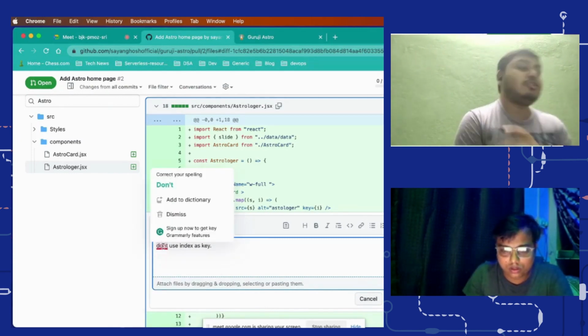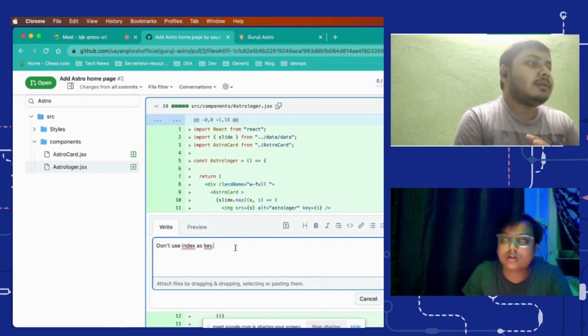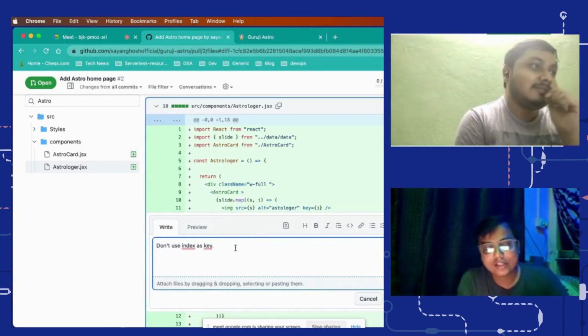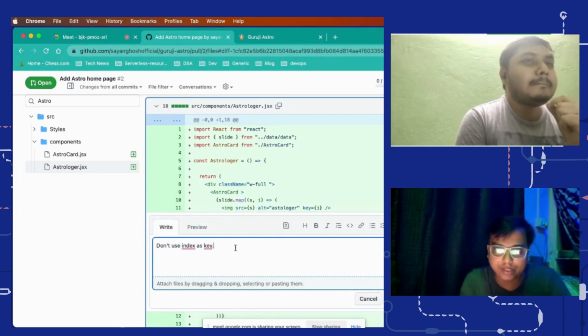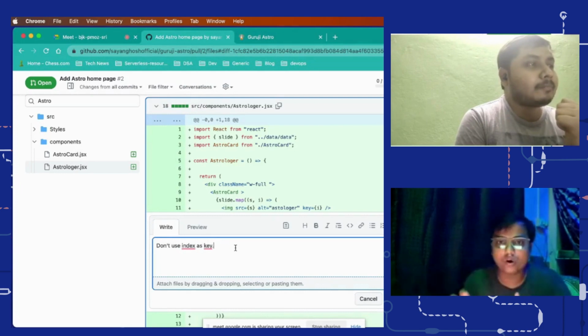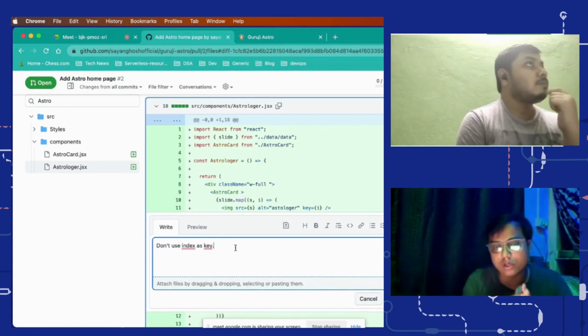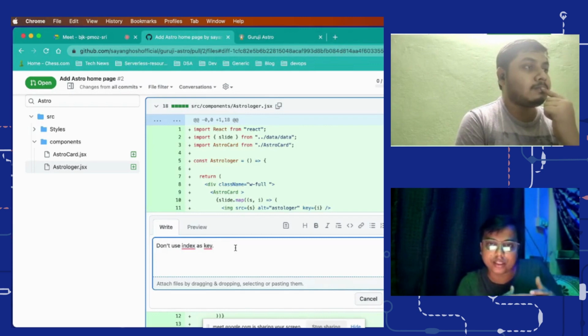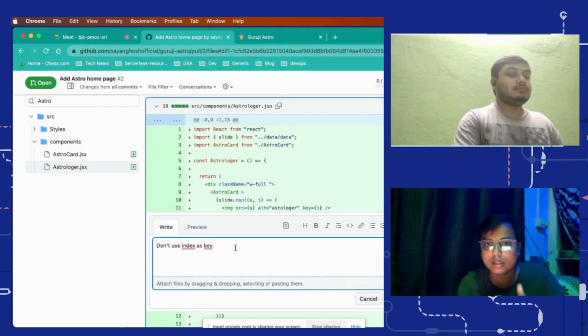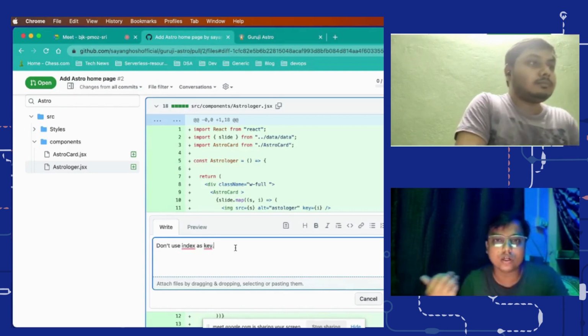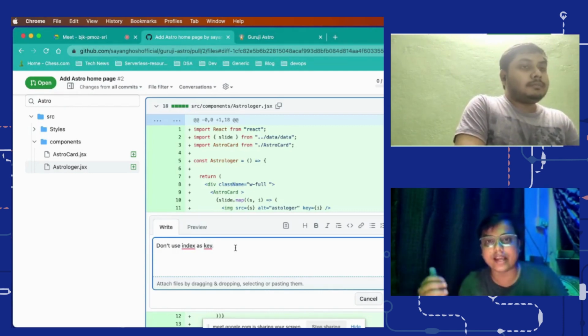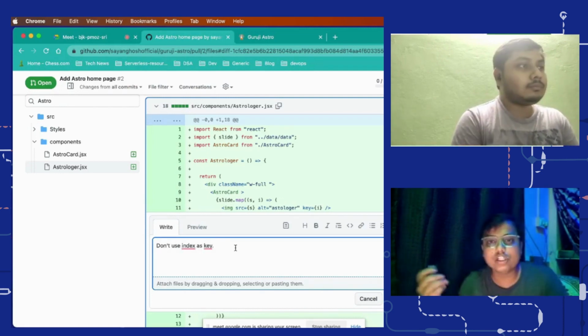Can date.now be considered as a key? No. So date.now is really, really bad. The whole idea behind this is that React uses the key to uniquely identify this component in the React DOM, right? And when you perform any update, React has to know what has changed. So it uses the diff algorithm to find the diff. In the diff algorithm, if you are using date.now, then every time your render happens, the time will change and so will your key.